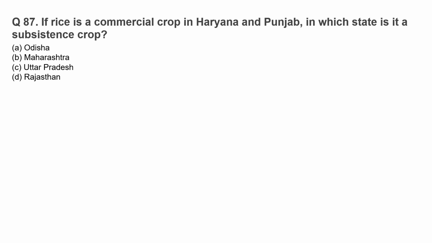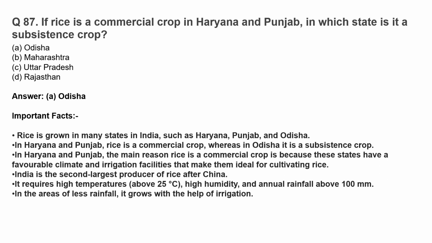If rice is a commercial crop in Haryana and Punjab, in which state is it a subsistence crop? The correct option is option A, Odisha. Rice is grown in many states in India such as Haryana, Punjab and Odisha. In Haryana and Punjab, rice is a commercial crop, whereas in Odisha it is a subsistence crop. In Haryana and Punjab, the main reason rice is a commercial crop is because these states have a favorable climate and irrigation facilities that make them ideal for cultivating rice.